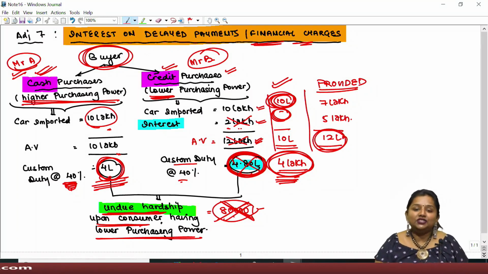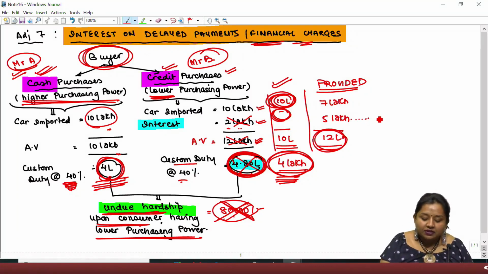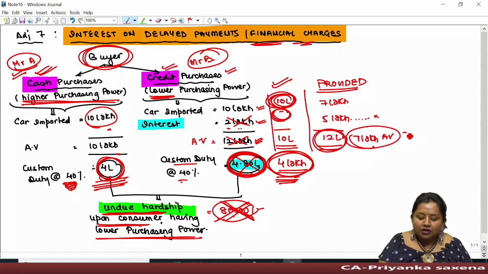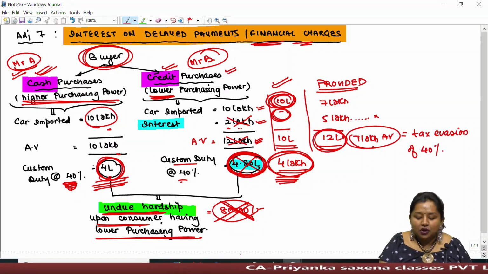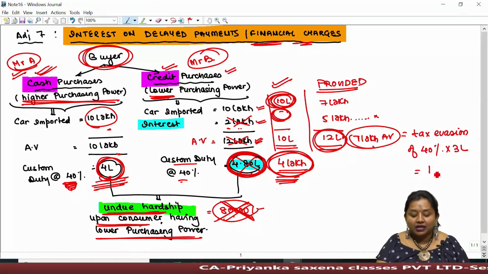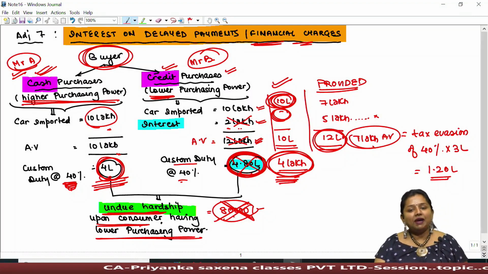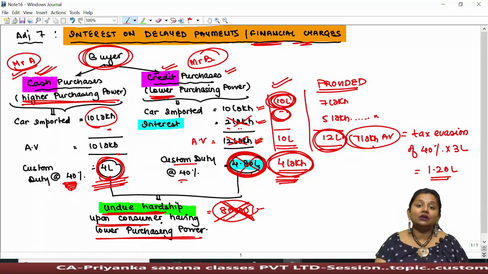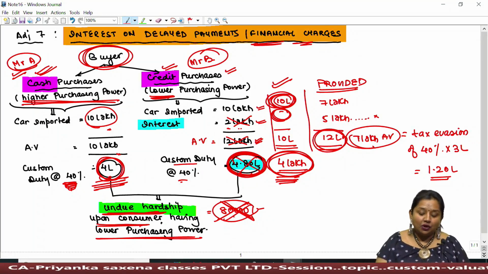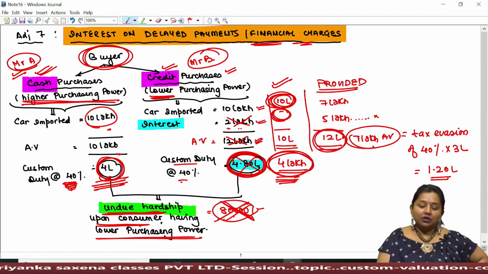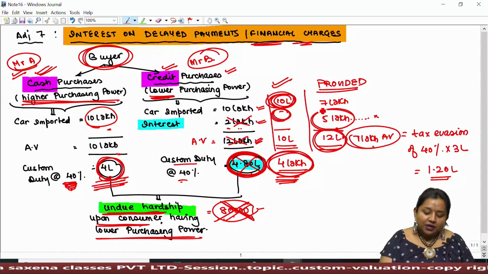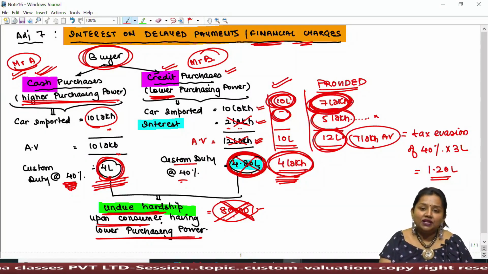But through this manipulation in the invoice, since interest is not included, the importer shall take its assessable value as rupees 7 lakh and pay duty thereupon, resulting in tax evasion of 40% on such 3 lakhs. That is straightaway 1,20,000 can be evaded even by a single importer. And such manipulation can be done by multiple importers. Therefore, the government has mentioned in the law that if it is found that due to the element of interest, the price of goods imported gets influenced or manipulated,